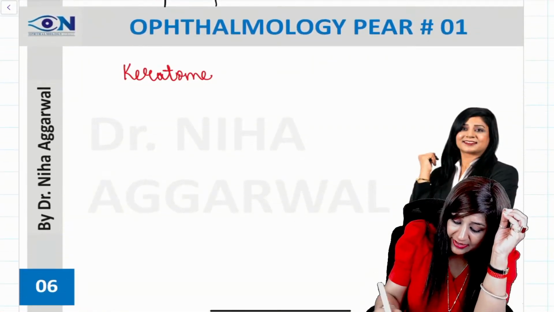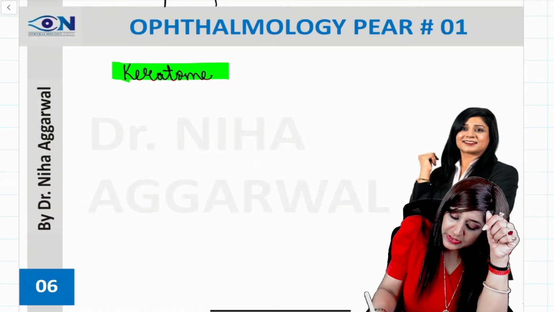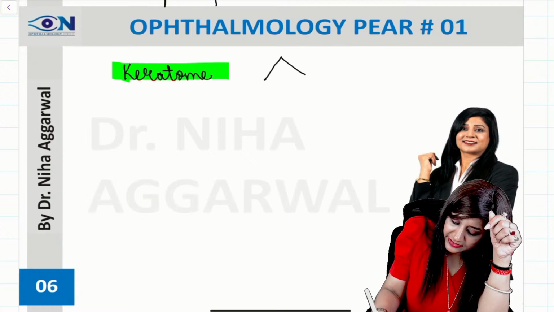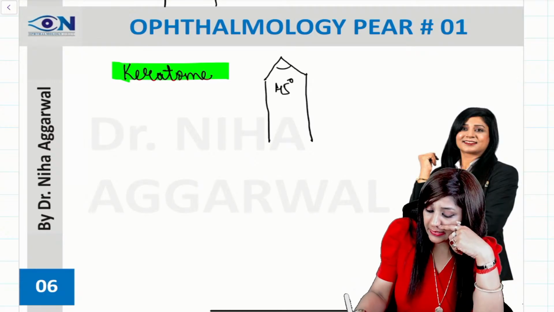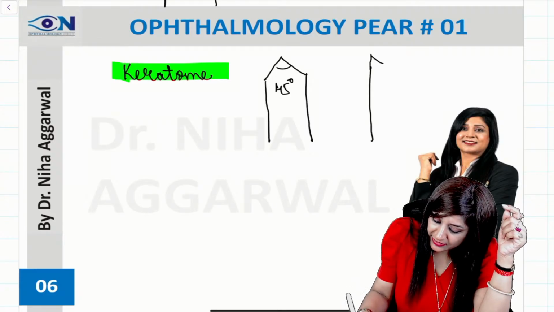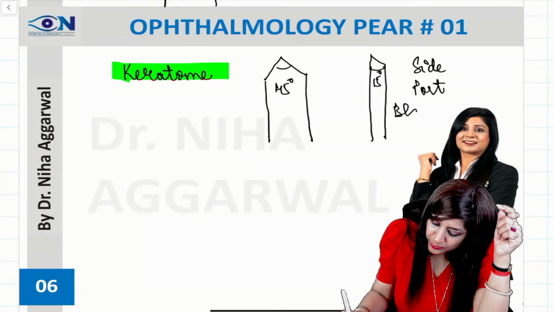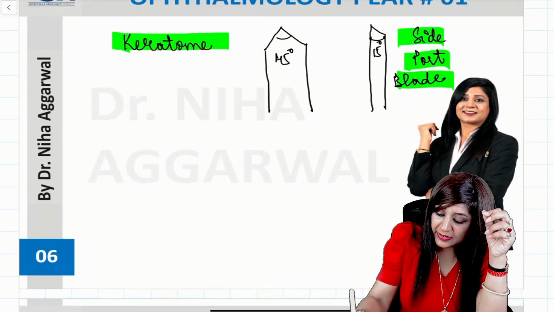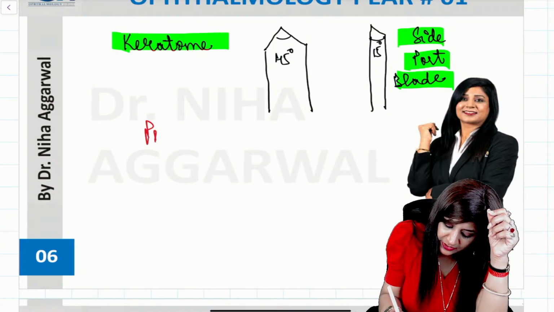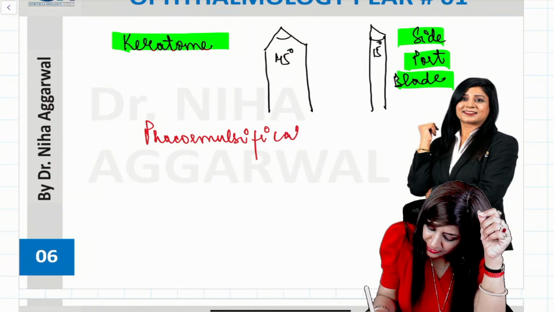Now, the next important thing is the keratome. There have been multiple chances where they have asked a question related to the keratome. This keratome is a blade with an angle of 45 degrees, while another blade is also there that has an angle of just 15 degrees. This is the side port blade. Both of them are used in phacoemulsification.